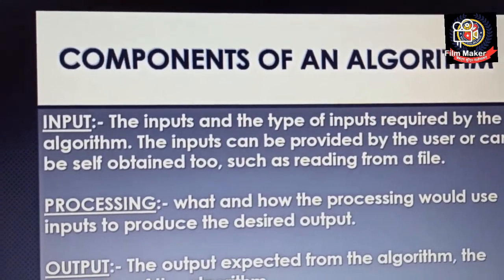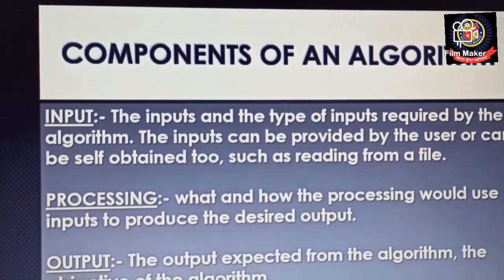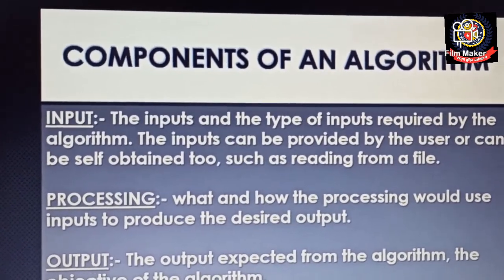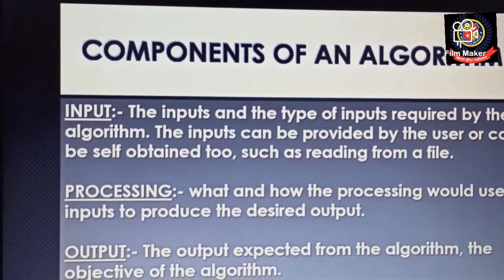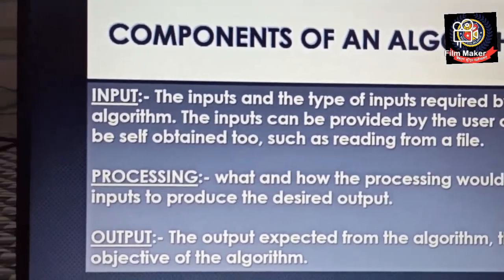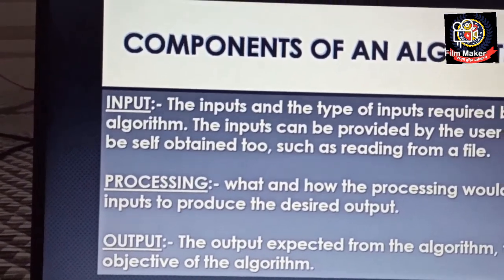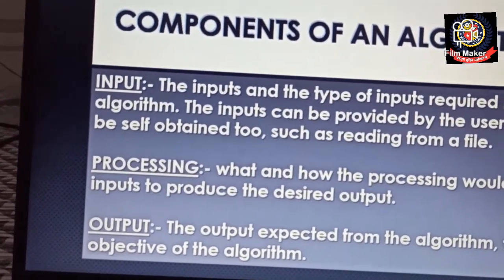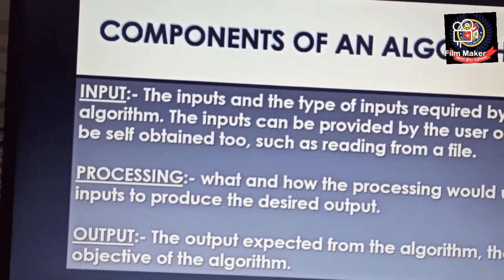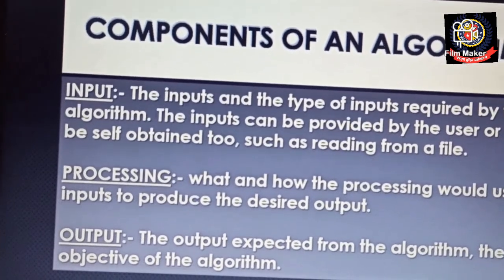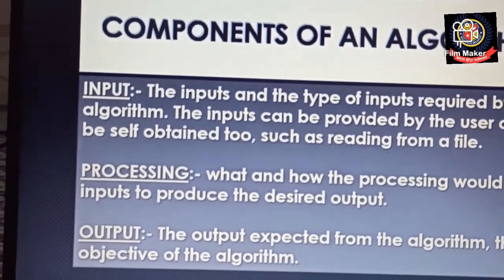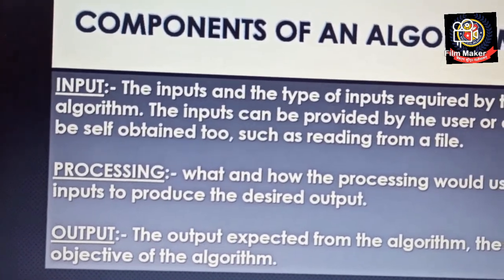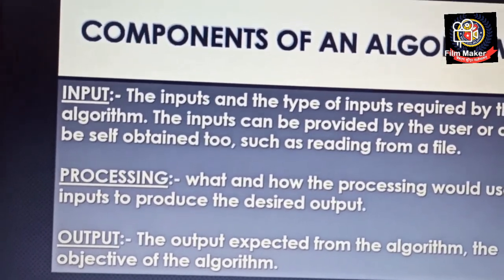Now come to the next topic, components of an algorithm. What are the components of an algorithm? First one is input, then comes processing, and then comes output. First we have to give input, because once we know the problem, only then can we solve it. Once we solve it, that time we are processing it, because we are trying to solve that problem. And once we get the solution, what we are getting is output. So these are the components of an algorithm.